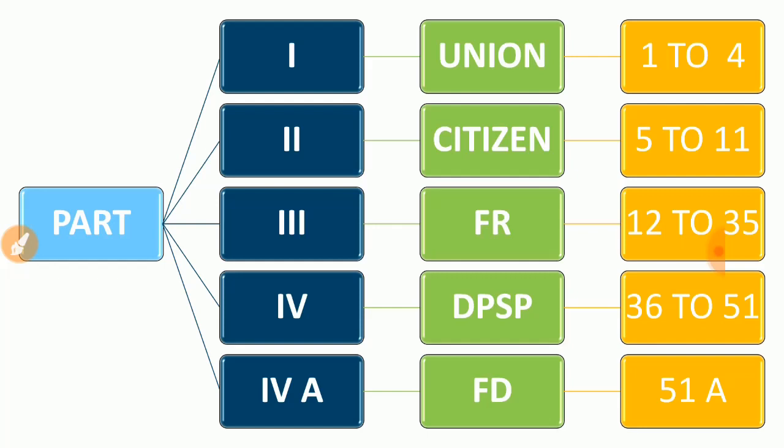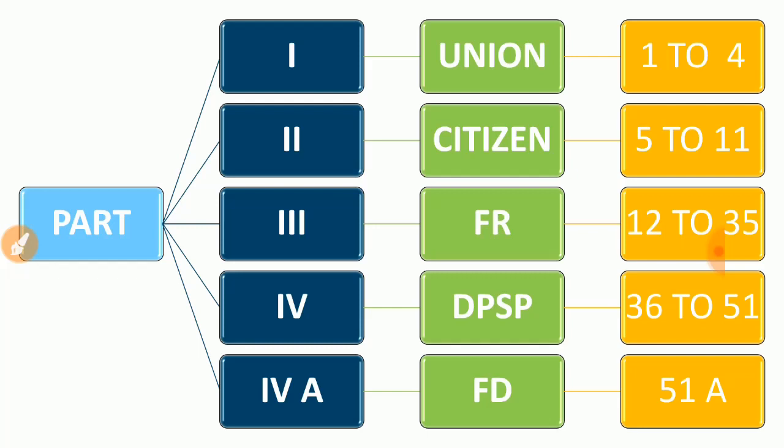You see the A, it was added later. That's why the suffix A. Later added means an amendment happened. So fundamental duties are written in part 4A. The highlight is that fundamental duty was not a part of the Constitution initially. It was added later. That is important. So parts 1, 2, 3, 4 and 4A are very important for our exams.